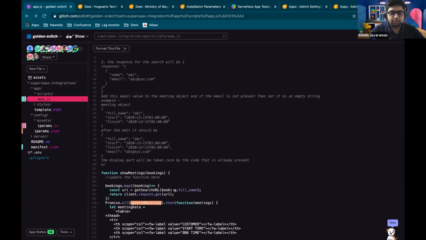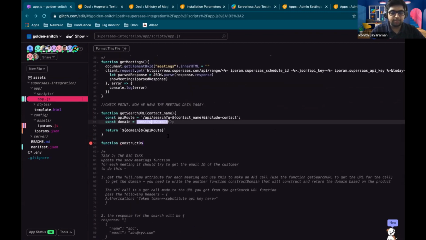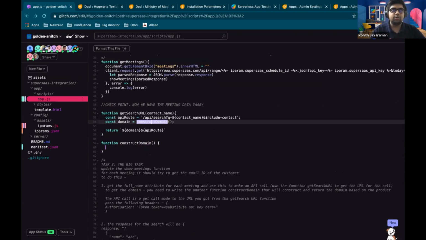Get URL. Okay, so first let's fix this part, right? So let's write the construct domain. All we need to do in the construct domain is check what the product is, and define the domain based on that. So yeah, client.context, perfect.